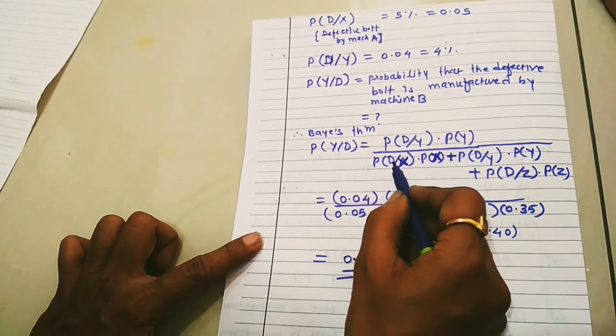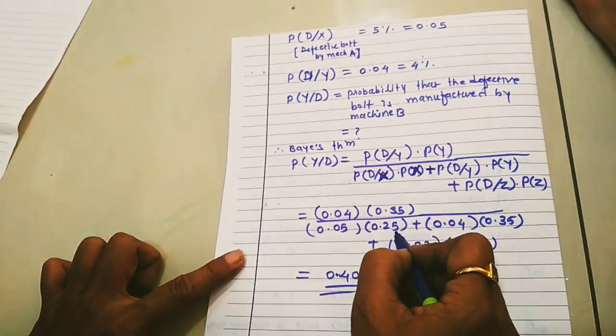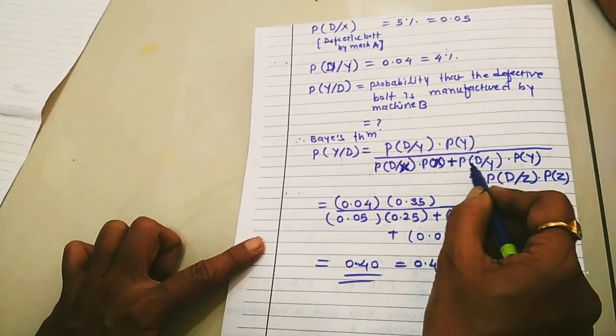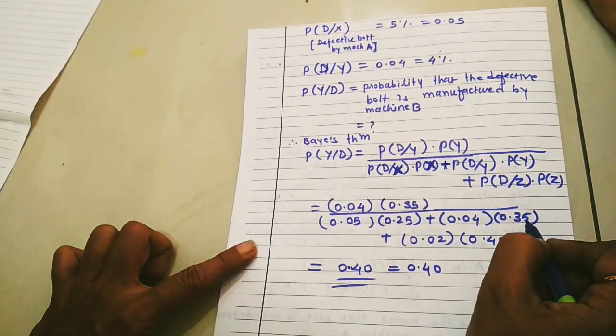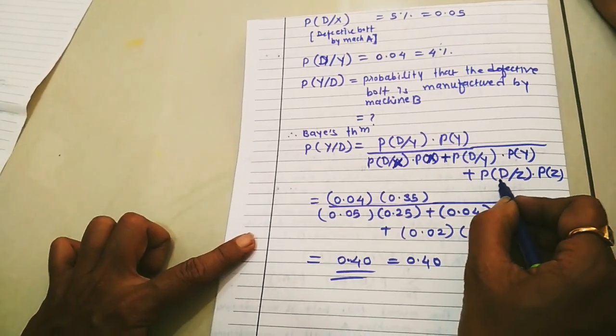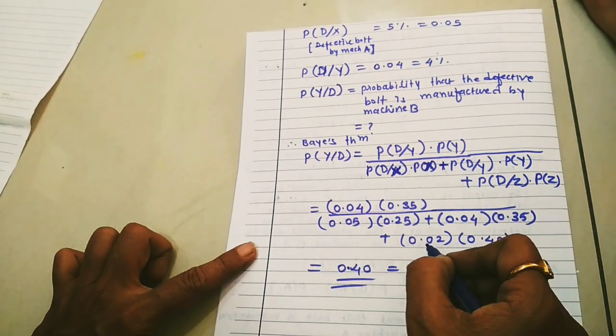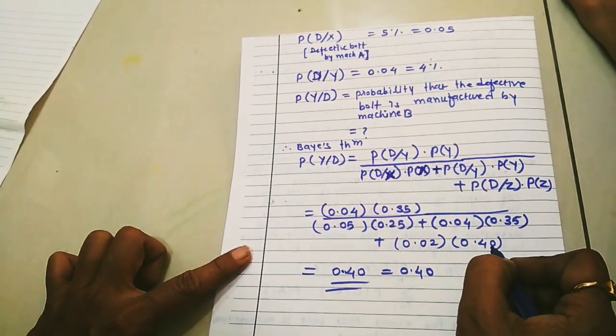Here probability of D given X is 0.05 into probability of X, 0.25, plus probability of D given Y is 0.04 and 0.35 is the probability of Y. In the same way we write probability of D given Z, that is 2%, means 0.02 into 0.40.